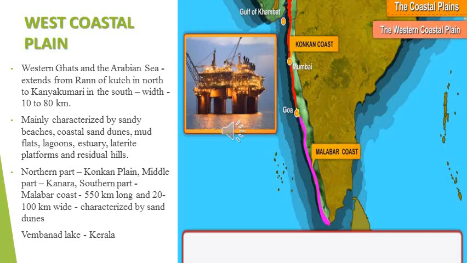So what do you mean by backwater? Backwater means a part of a river that does not reach the current running water. It is a part of the river water away from the main water, where the water only moves slowly. So backwater means part of the river water which moves away from the main water. And the coast is also characterized by sand dunes.